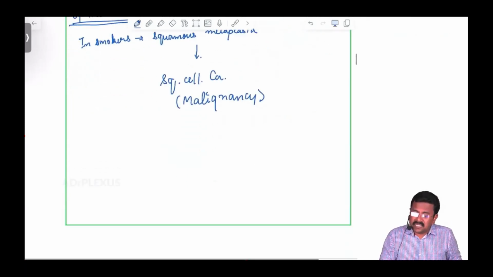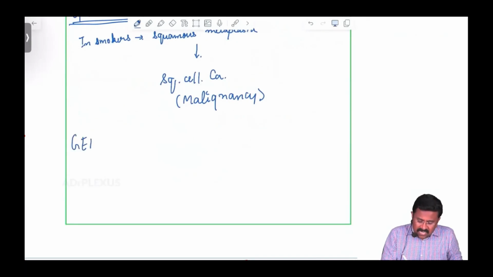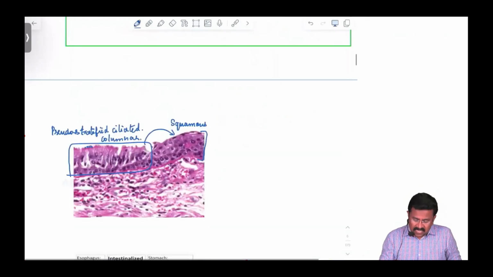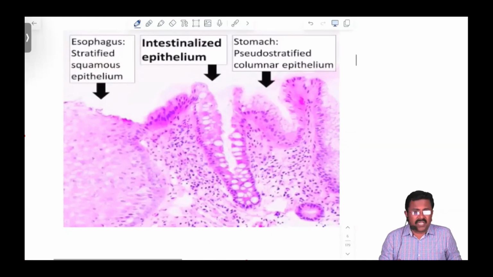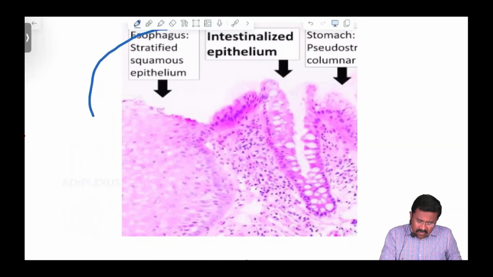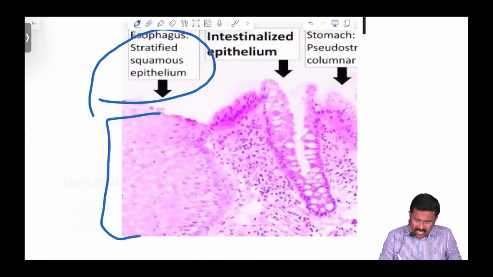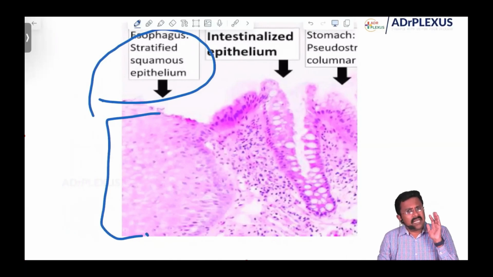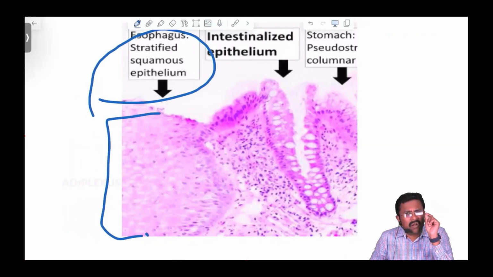Then what occurs in GERD, the gastroesophageal reflux disease? See here, the lower end of the esophagus. The esophagus is lined by stratified squamous epithelium. What is the lining epithelium of the stomach? The lining epithelium of the stomach is columnar epithelium, cuboidal to columnar, which can withstand the stress of acidity and gastric secretion.